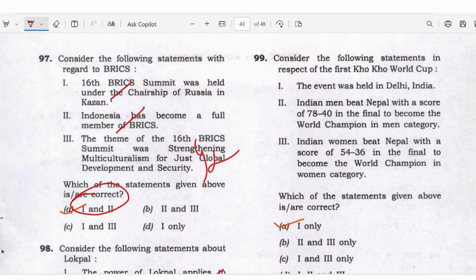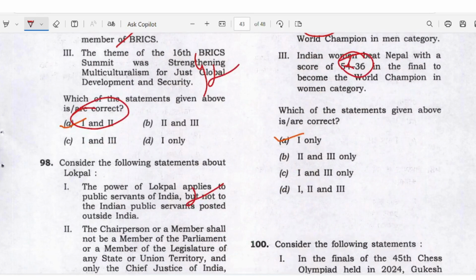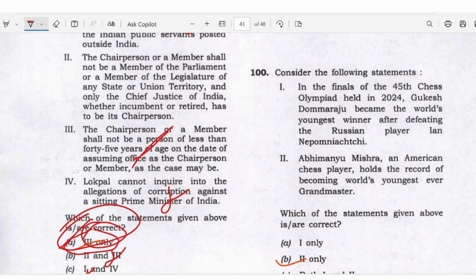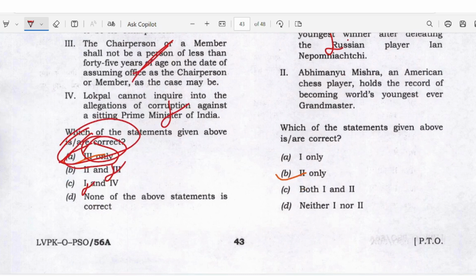Regarding the first Kho Kho World Cup, both the options are wrong. I think there's some interchange of the numbers. Okay. Answer A, only one. In the final of the 40th Chess Olympiad held in 2024, Gukesh Dommaraju became the world's youngest winner after defeating the Russian player. Okay, it is not a Russian player, I think. So answer B here, only two.